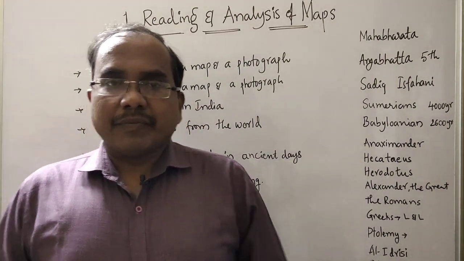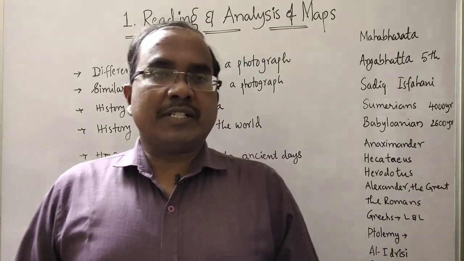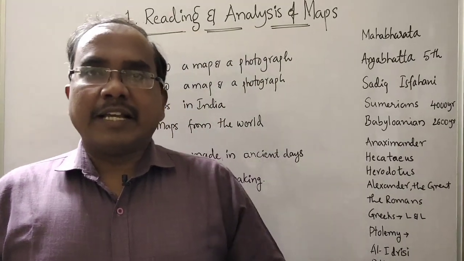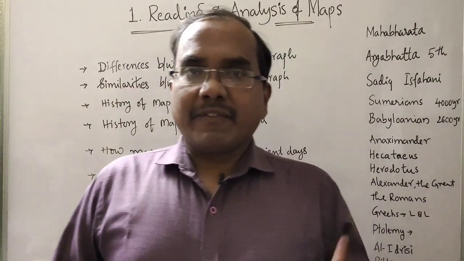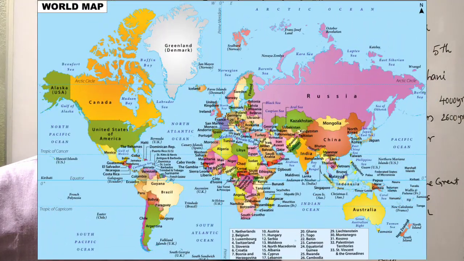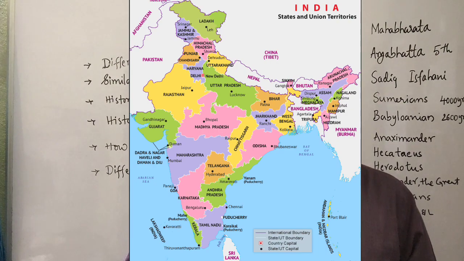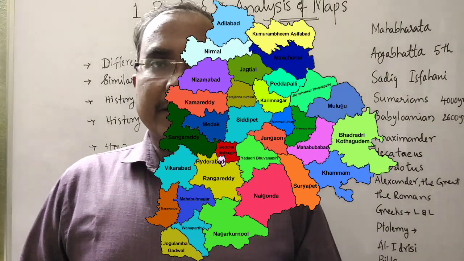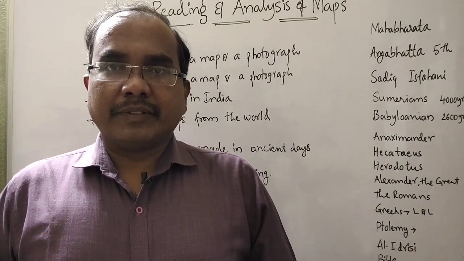Have you seen them? What are they? What do you find in those visuals? Yes, they are maps. They are different maps. The first map is world map. The second map is India map. And the third map is Telangana map. These are the three types of maps you have seen.